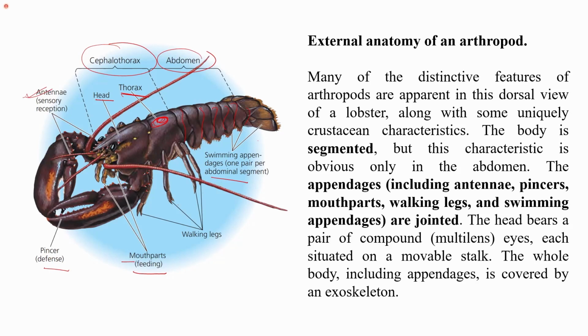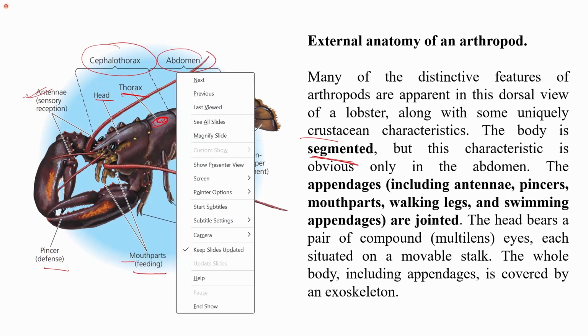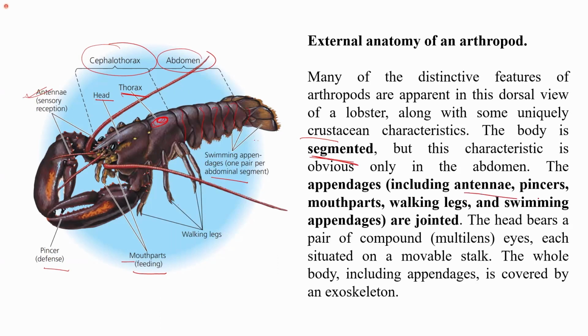So this is a dorsal view of a lobster, and some important crustacean characteristics are shown here. The body is segmented, usually in the abdominal region. The appendages, as I mentioned, include the antennae, the pincers, which help in defense, mouth parts, which help in feeding, walking legs, and the swimming appendages. All of these appendages are jointed. The head wears a pair of compound eyes.